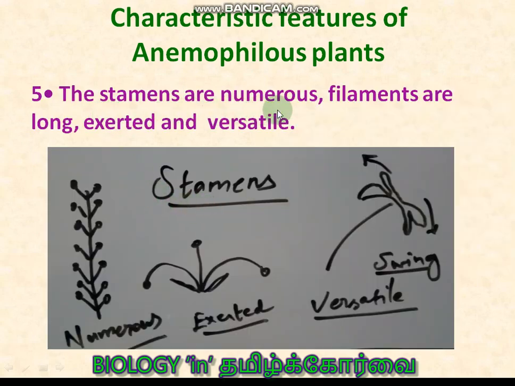The stamens are numerous, so that a large amount of pollen grains can be produced, and the filaments are very long. If the anther is far away from the axis of the flower, then it is called exserted. Versatile anthers in some plants keep on swinging to deliver more pollen grains into the air.